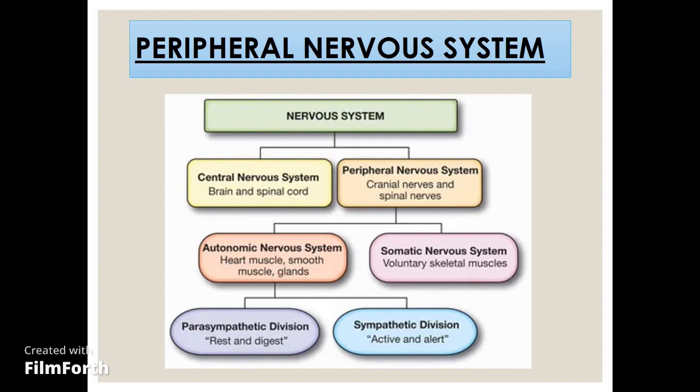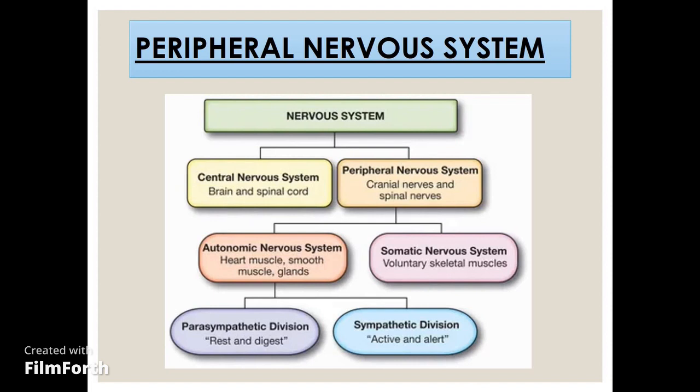These cranial and spinal nerves are categorized into either the autonomic or somatic nervous system. The autonomic nervous system is involuntary and controls our heart muscles, smooth muscles, glands, GIT, bladder, etc. Whereas the somatic nervous system controls the voluntary skeletal muscles.